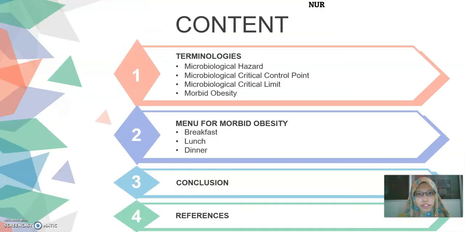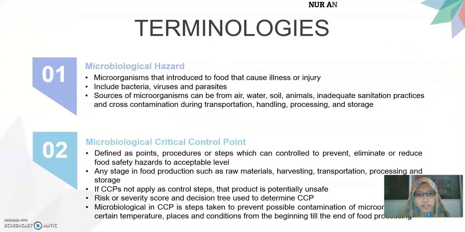Now, let's move on to the first part, which is the terminologies. The first one is the microbiological hazard, which are the microorganisms that are introduced to food that can cause illness or injury. They include bacteria, viruses, and parasites. The sources of microorganisms can be from the air, water, soil, animals, inadequate sanitation practices, and cross-contamination during transportation, handling, processing, and also storage.